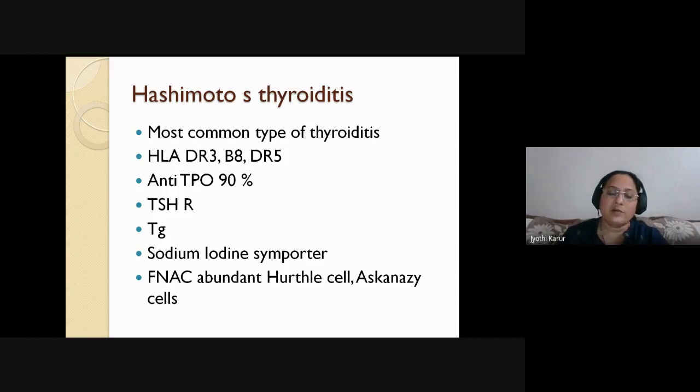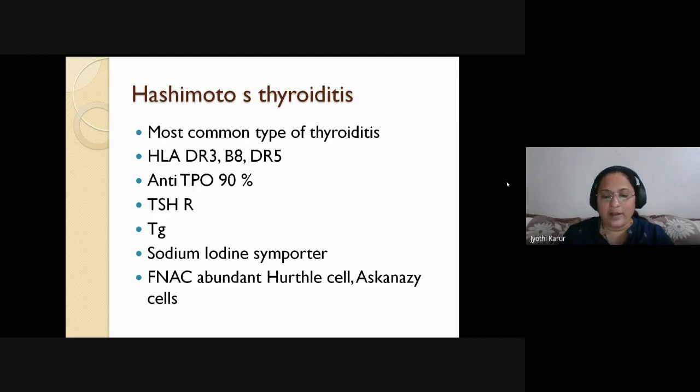So whenever a patient with hypothyroidism comes, please don't right away start supplementation. You have to rule out this Hashimoto's thyroiditis, in which case she requires more thyroxine supplementation. So just don't go ahead with the thyroxine supplementation immediately. Assess the anti-TPO status. In most of the times it is elevated. Okay. Then also evaluate for TSH receptor, thyroglobulin antibodies, and also the sodium iodide symporter.